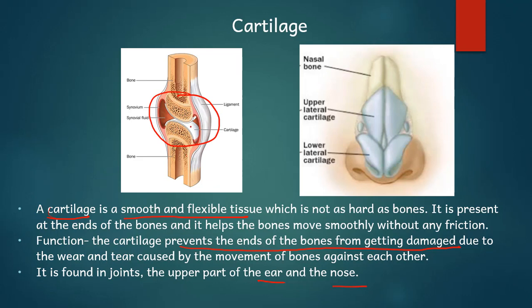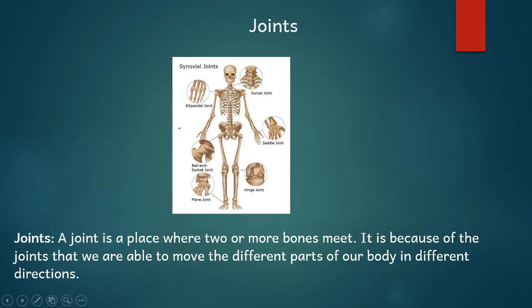This white color structure is cartilage. You will have some elastic tissues present on both the ends. That will be ligaments, or you can see here is a ligament outside and this whole structure is said to be a joint. So joint is the place where two bones meet together. And because of joints only we are able to move.